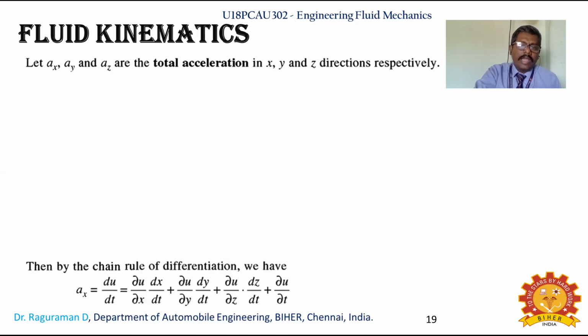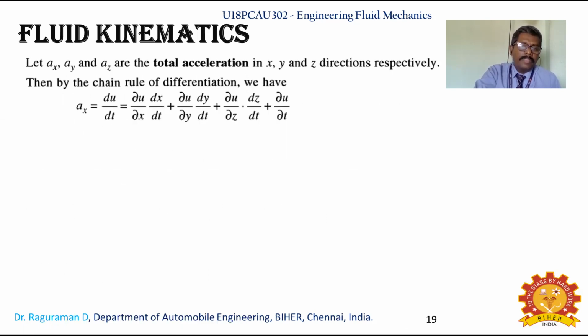The total acceleration can also be written in this form. Acceleration is the change in velocity with respect to time. By the chain rule of differentiation, we can write du by dt as dou u by dou x into dx by dt, plus dou u by dou y into dy by dt, plus dou u by dou z into dz by dt, and finally dou u by dou t. That is the chain rule of differentiation.